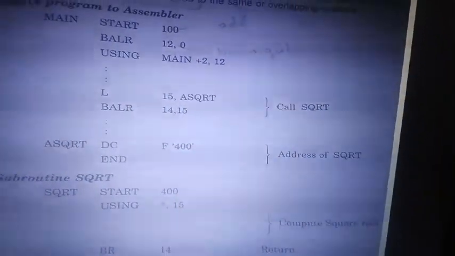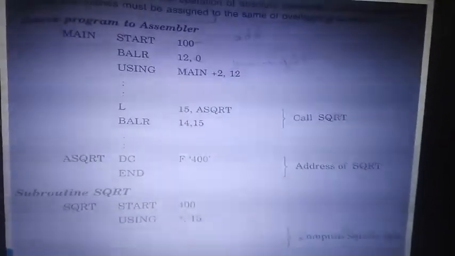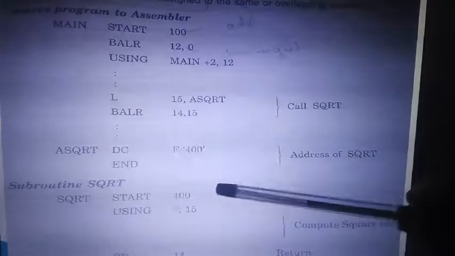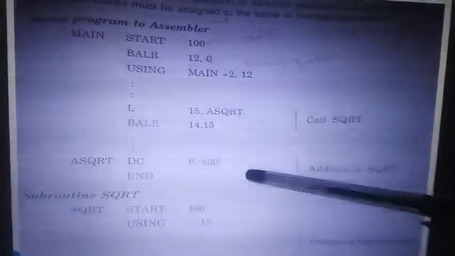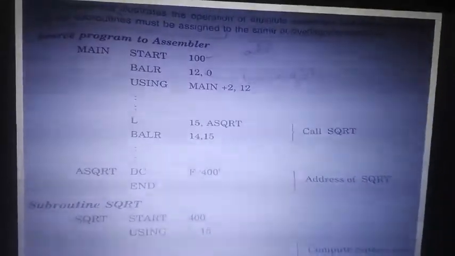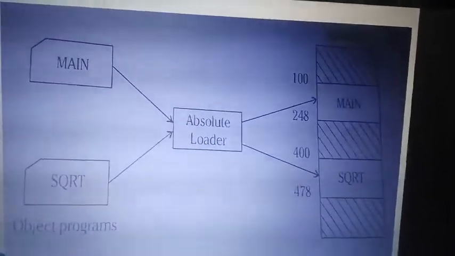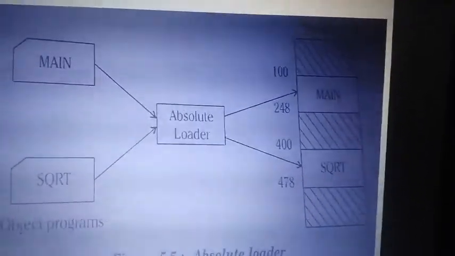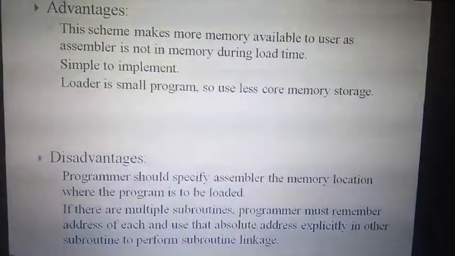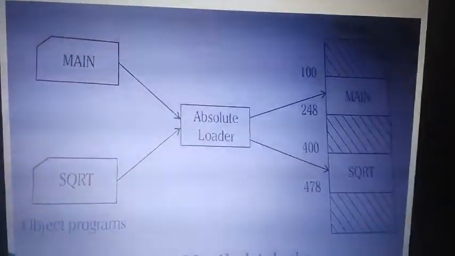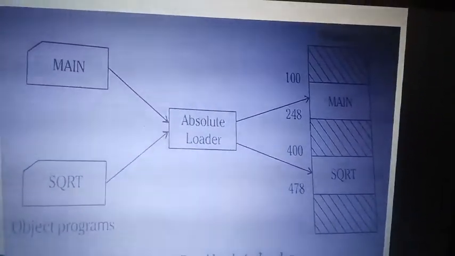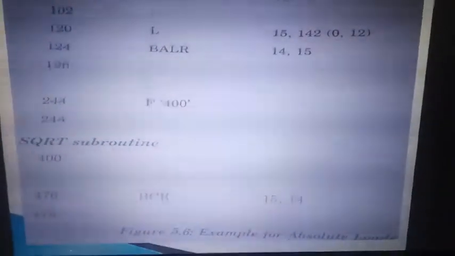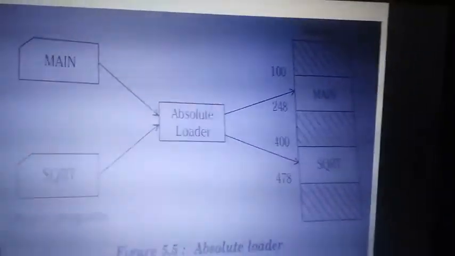So in this we have discussed how the absolute loader will load. The loader will load from 100. The maximum memory requirement for the main program is 100 to 248, that is, 148 is the length required for main, as well as for the square root, 400 to 478, meaning 78. That is, 400 to 478 is the storage used by the square root. So that storage is stored in the main memory.